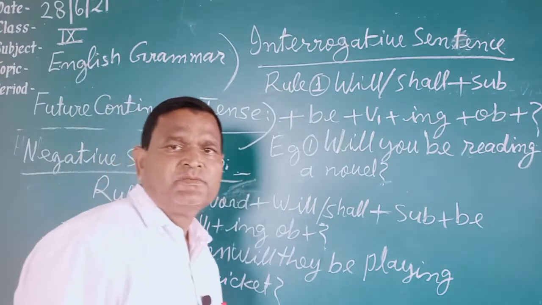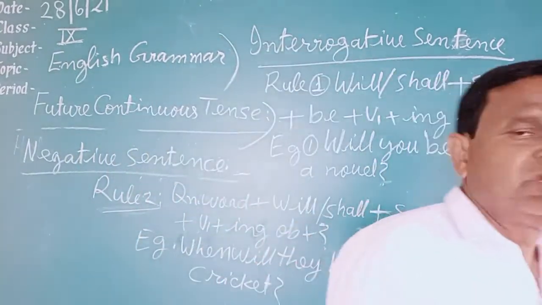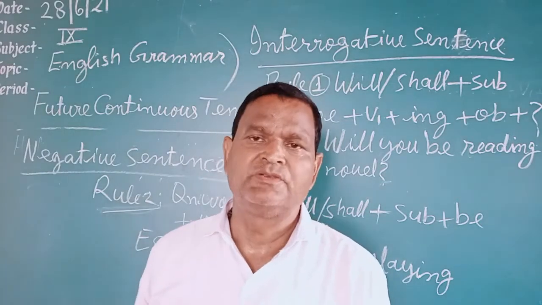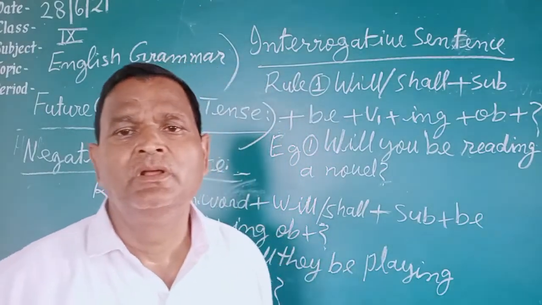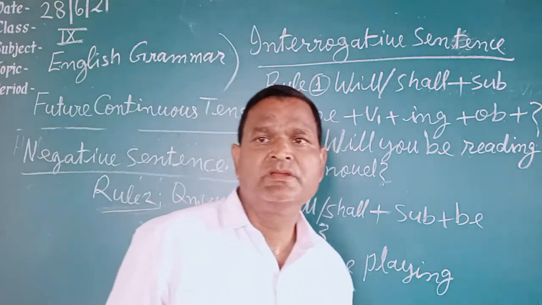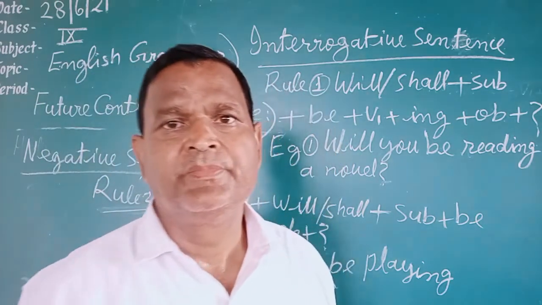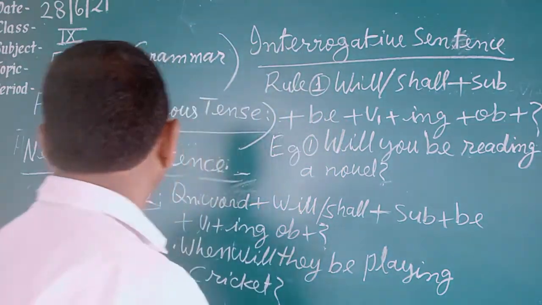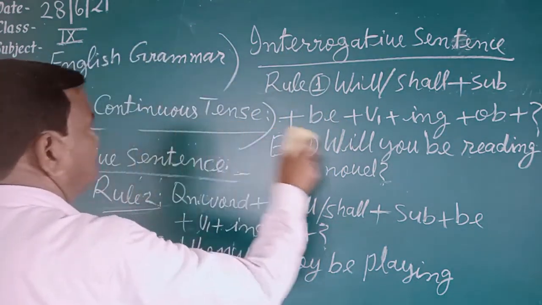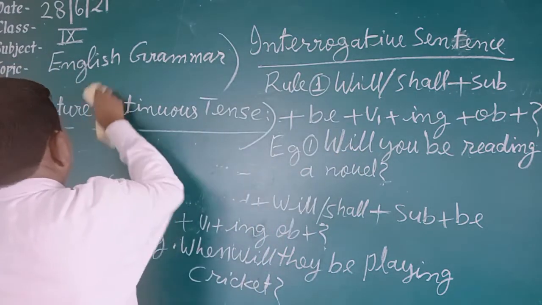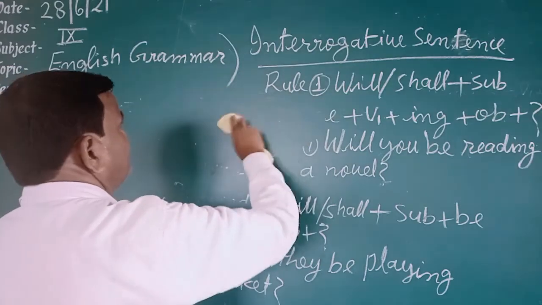In this way, students, in future continuous tense, will be and shall be are the two helping verbs, and verb first form plus ing is used. The different rules, positive sentence, negative sentence, and interrogative sentence, you have to write in your copy. This is the rule of future continuous tense. Now see the rule of future perfect tense.